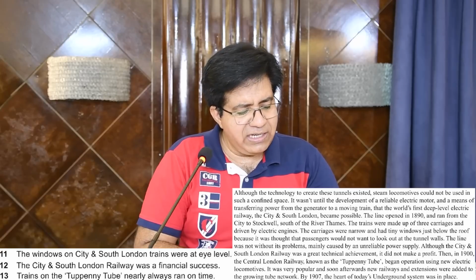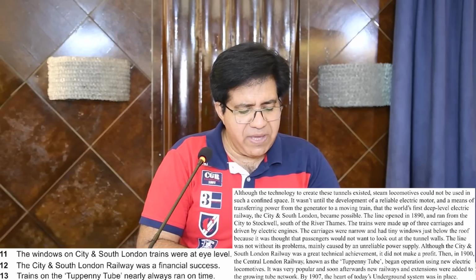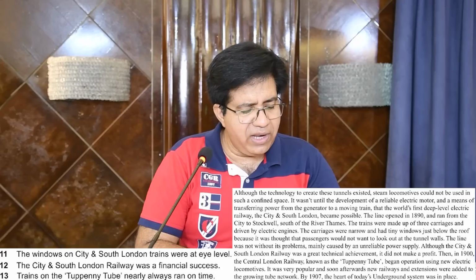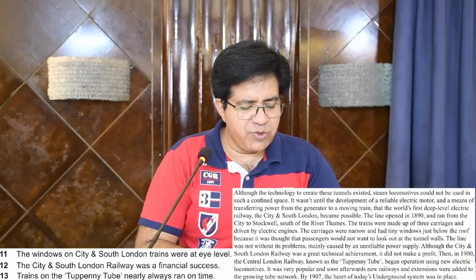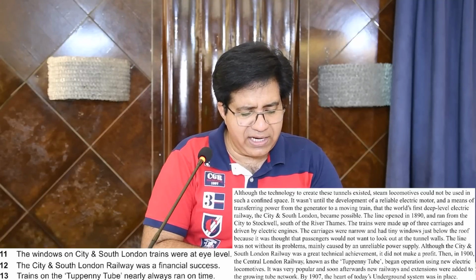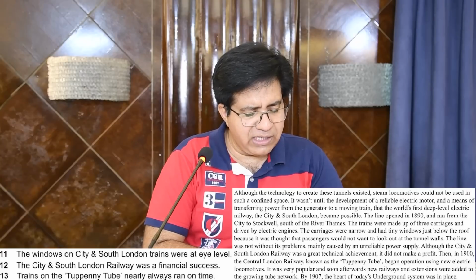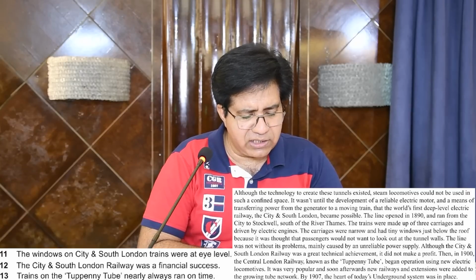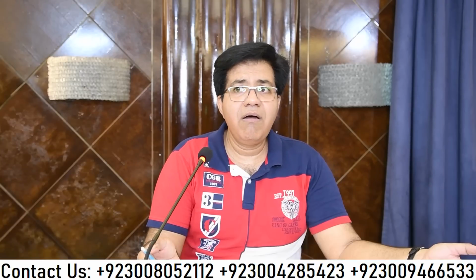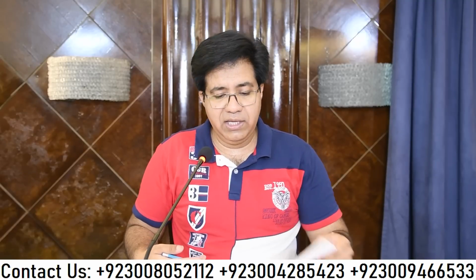Then in 1900, the Central London Railway, known as the Tuppenny Tube, began operation using new electric locomotives. It was very popular, and soon afterwards, new railways and extensions were added to the growing tube network. By 1907, the heart of today's underground system was in place. Exactly. They did not mention anything about the time. Understand? This test is very good. You need to repeat all these questions, okay? Thank you.